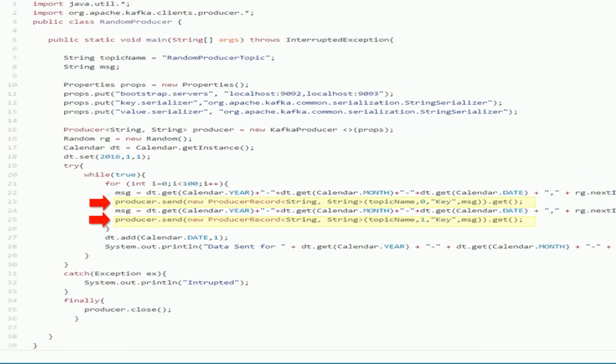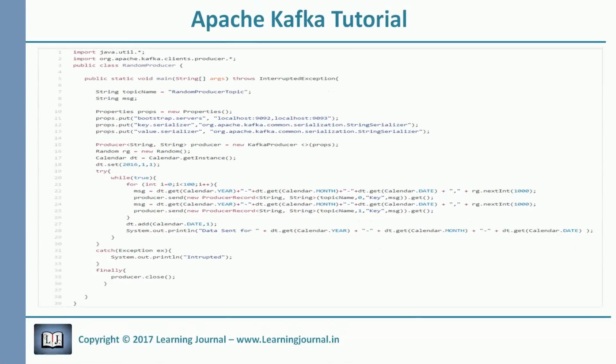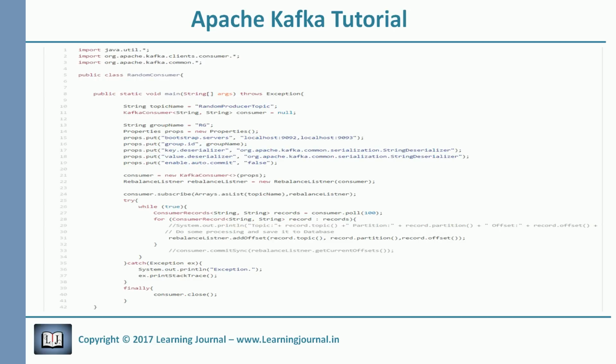If you look at these two send method calls, you will notice that we are sending the first message to partition 0 and then next message to partition 1. I am making these calls in an infinite loop, so the producer will keep sending data to both of the partitions. This flow of continuous messages to both of the partitions will help us simulate a rebalance and understand the behavior of consumers. Now let us look at the consumer.